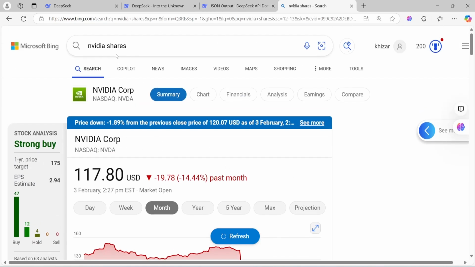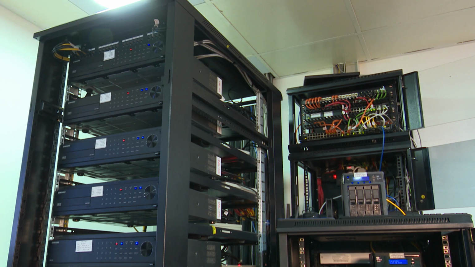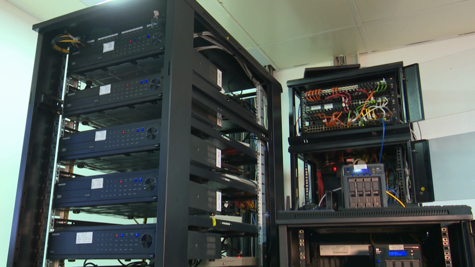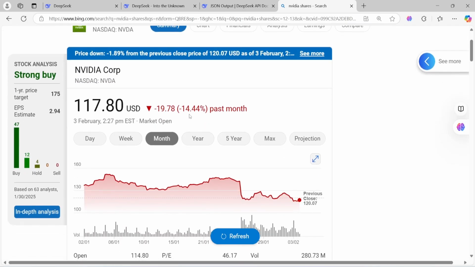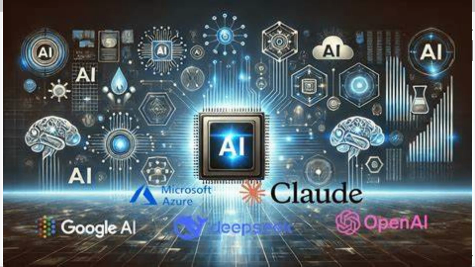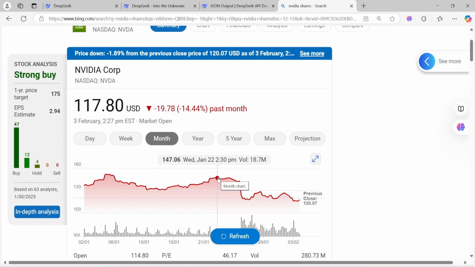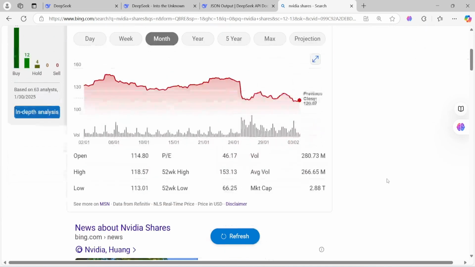So if you check NVIDIA, this is a producer of GPUs, a very big organization which is trending in cloud computing, where they provide GPUs. If you check the past 1 week, the share fell 14%. The reason was DeepSeek AI. So if you check here, the day it launched, it was adopted and boomed. Then the share came down from 147 to 117, a gradual drop of 14% of their share market.